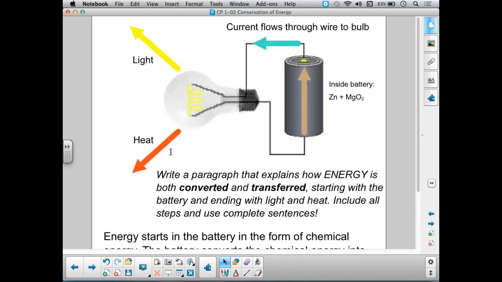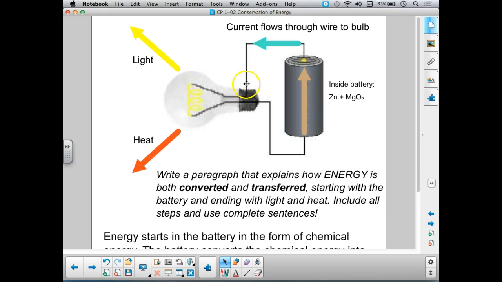So here we have kind of a story from one end to the other of what happens to this energy. It starts inside the battery as chemical energy, converts to electrical energy, transfers to the wire, transfers to the light bulb, which then converts the electrical energy into radiant energy and thermal energy. So this energy right here, the light and the heat, it wasn't free. We didn't just make it out of thin air. It had to come from somewhere.